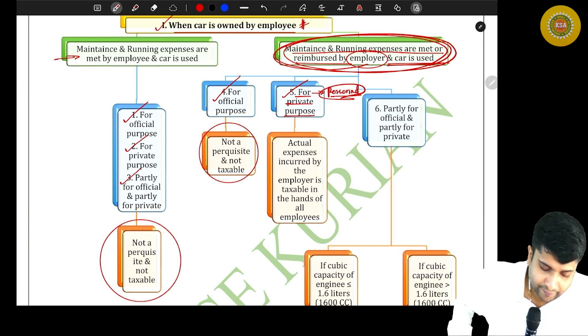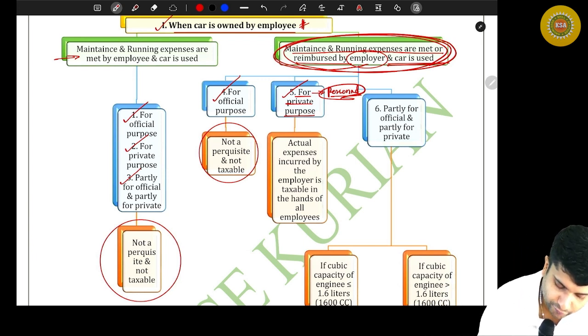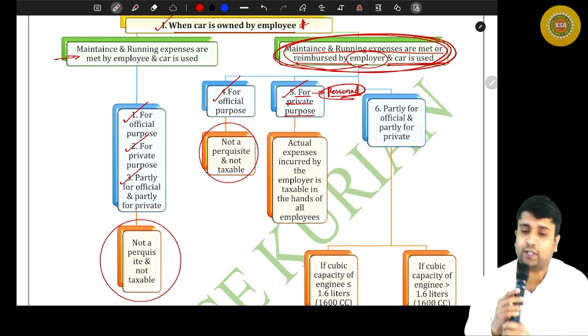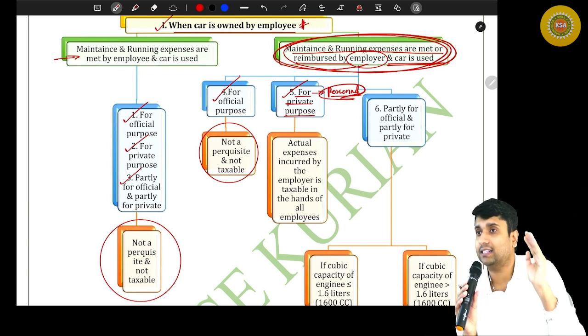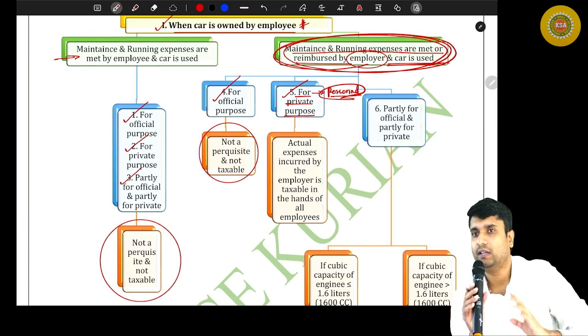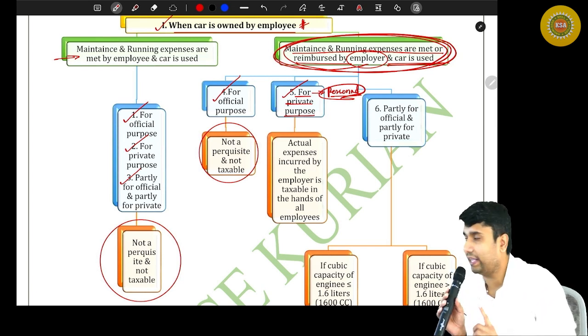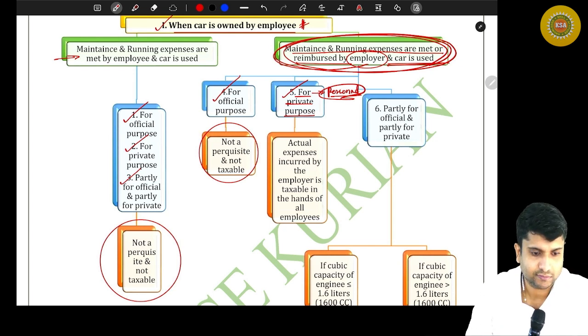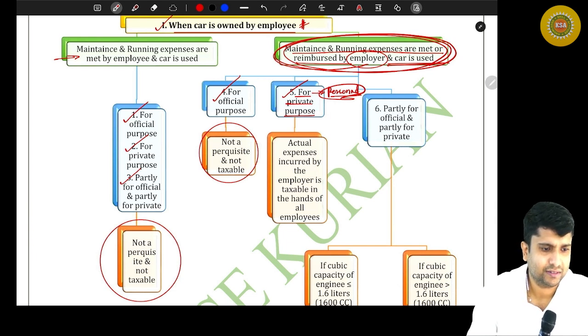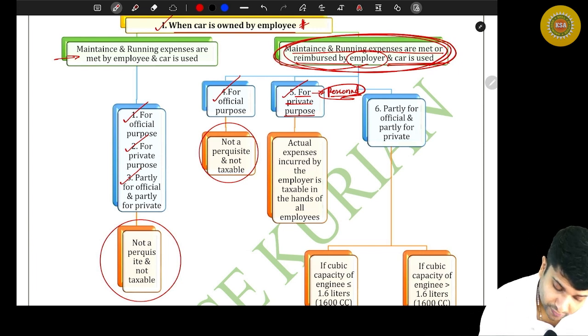Now, listen. For private purpose, if you are using the particular car, so you are owning a particular car and the car is completely sponsored by whom? The car is completely sponsored by the employer. Then let's understand.